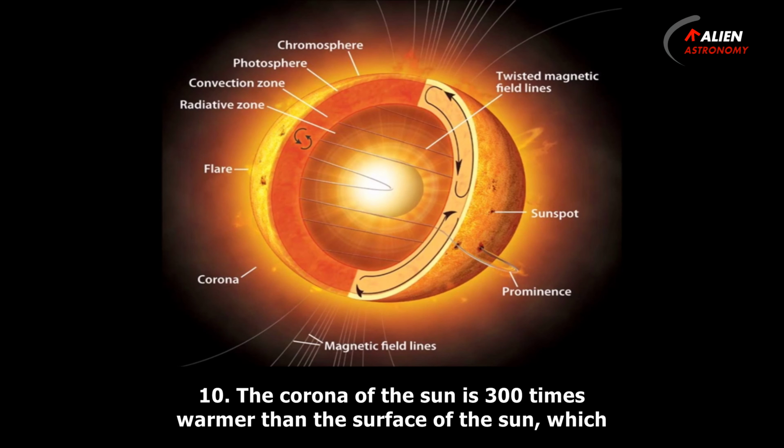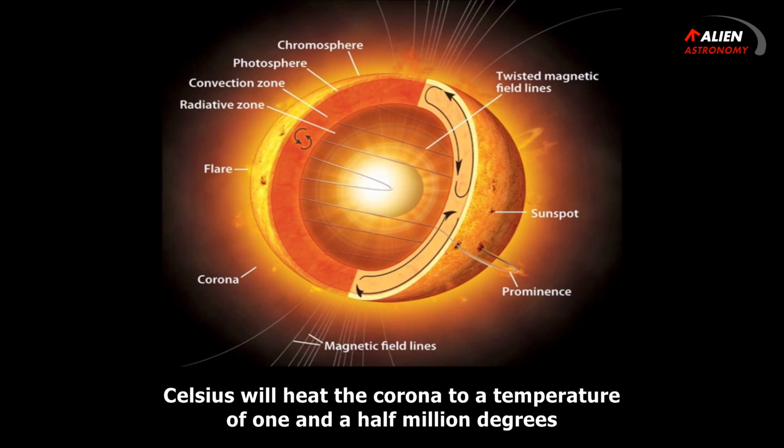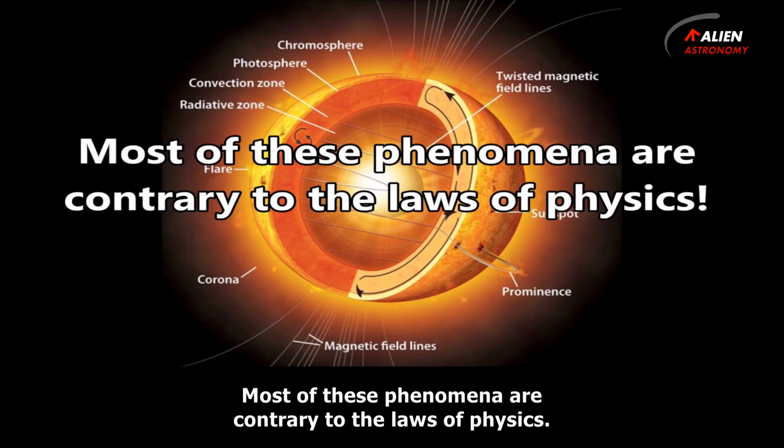10. The corona of the Sun is 300 times warmer than the surface of the Sun, which is really unlikely and is not expected from a mass whose surface at 5,000 degrees Celsius will heat the corona to a temperature of 1.5 million degrees Celsius without an external dynamic active force which will generate the heat. Most of these phenomena are contrary to the laws of physics.